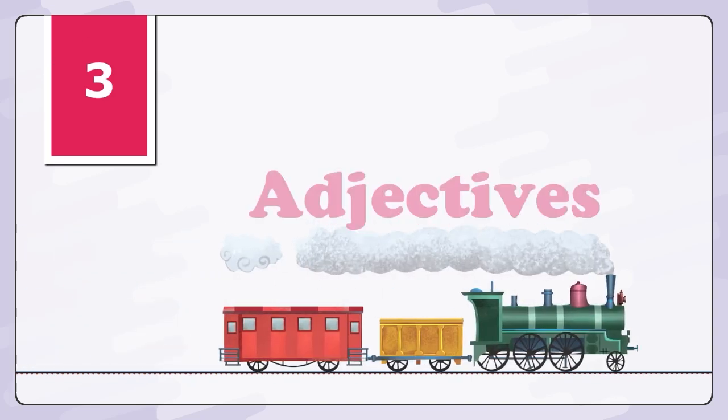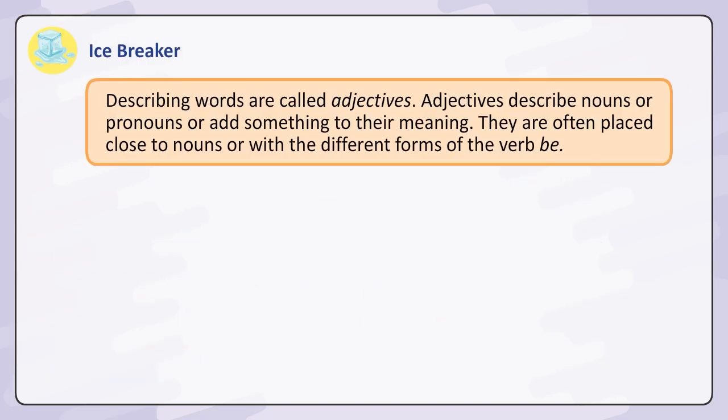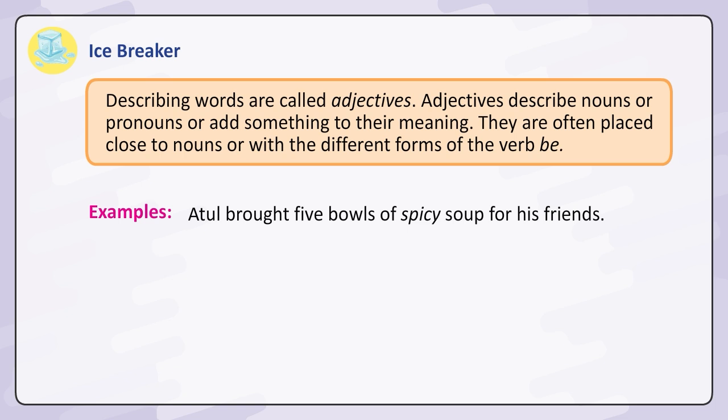Lesson 3. Adjectives. Icebreaker. Describing words are called adjectives. Adjectives describe nouns or pronouns or add something to their meaning. They are often placed close to nouns or with the different forms of the verb be. Examples: Atul brought 5 bowls of spicy soup for his friends. Could you please give me a quick recap?